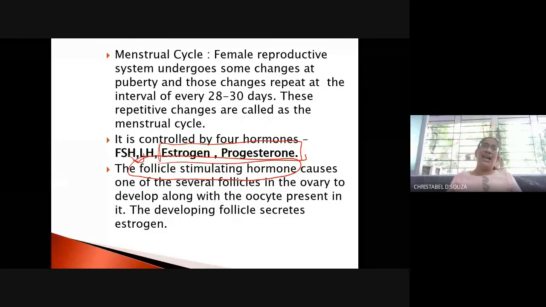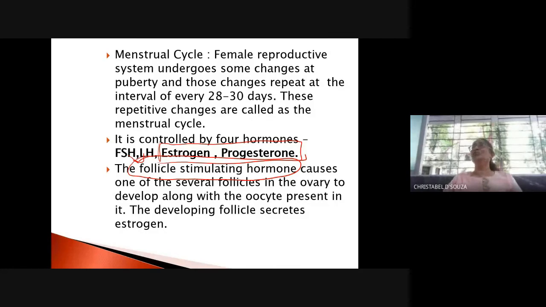If you remember last year, I told you this is the master endocrine gland, the pituitary gland. It secretes the hormone which is known as FSH. The luteinizing hormone is also secreted by the pituitary gland. So estrogen and progesterone are the hormones that are secreted by the ovaries.